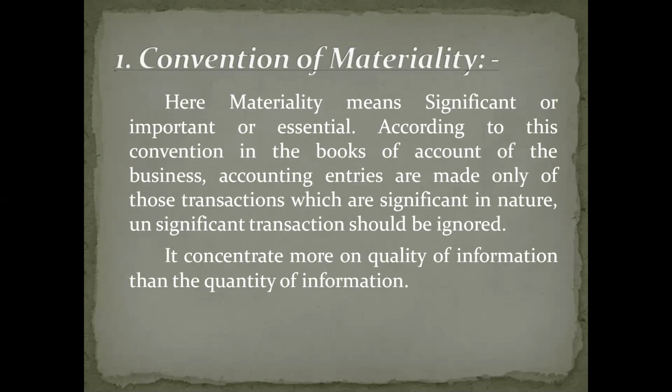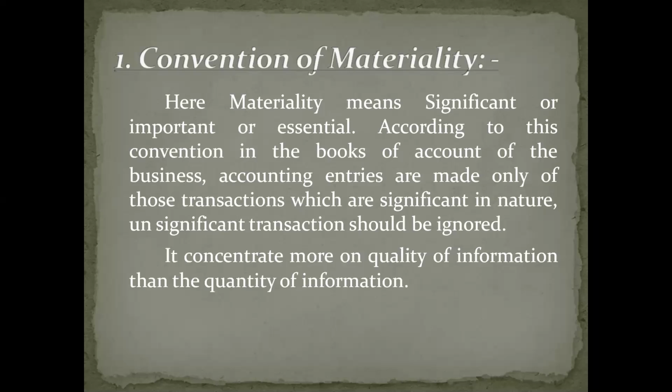So what does this convention state? It states that the accountant must focus only on important, significant things at the time of preparing the financial statement. He must ignore and avoid all unwanted, irrelevant things. That particular convention is called the convention of materiality.